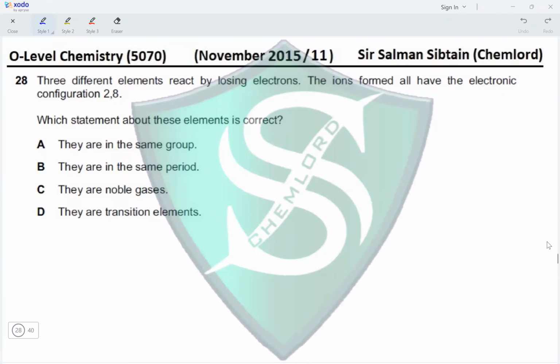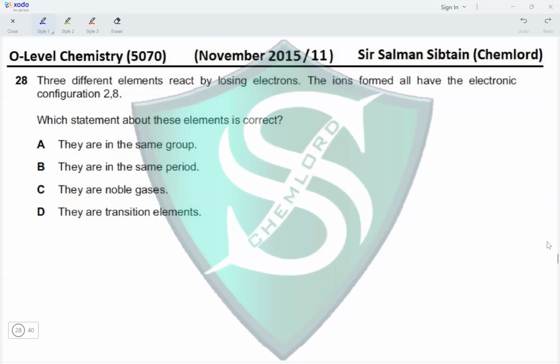Question 28. Three different elements react by losing electrons. The ions formed all have the electronic configuration 2,8, which means their third shell became empty or the second shell completely filled. Which statement about these elements is correct? Okay, they have said that three different elements react by losing electrons. So all of them have their third shell being completely emptied. The second shell filling would result in the formation of anions, not cations. So this is a question pertaining to cations of period 3 because the third shell becomes empty.